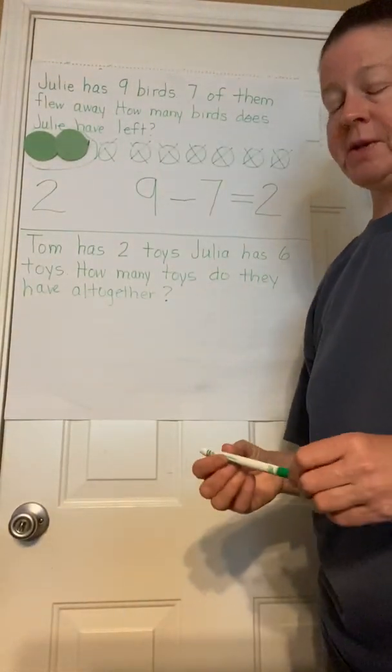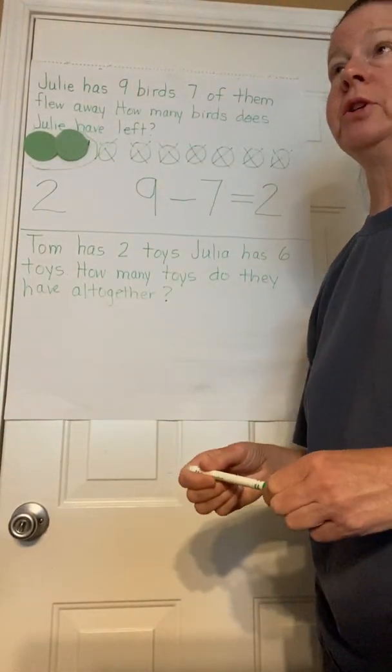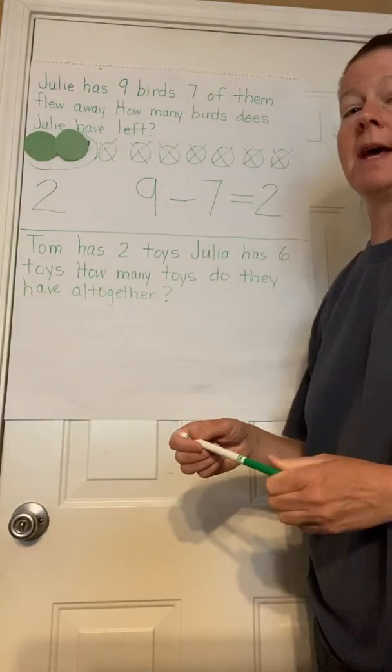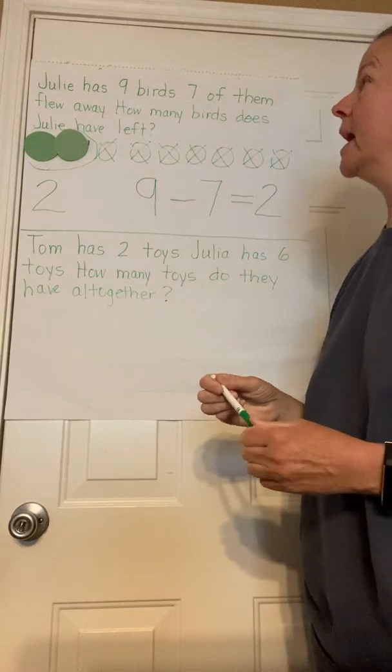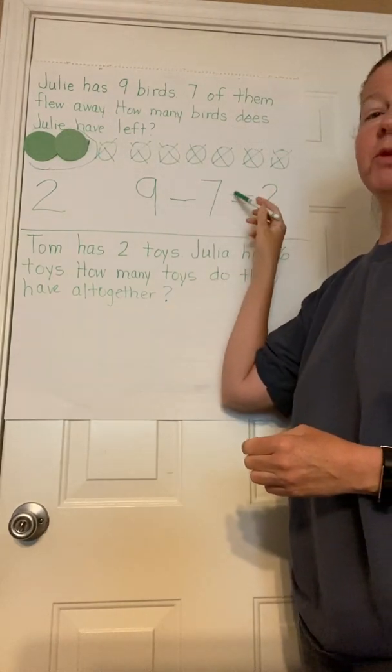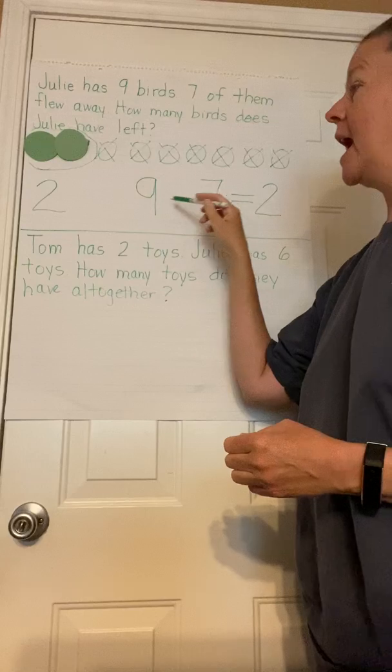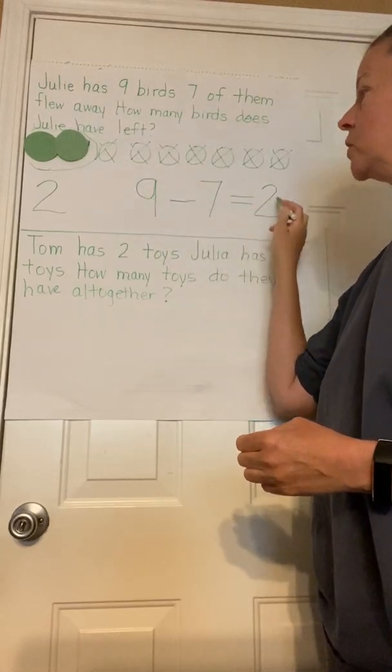All right, boys and girls, it's Miss Rickman here to do part 2 of our CGI math lesson today. In part 1, we did a subtraction problem where Julie had 9 birds and 7 of them flew away, and she had 2 left. So we have 9 minus 7 equals 2.